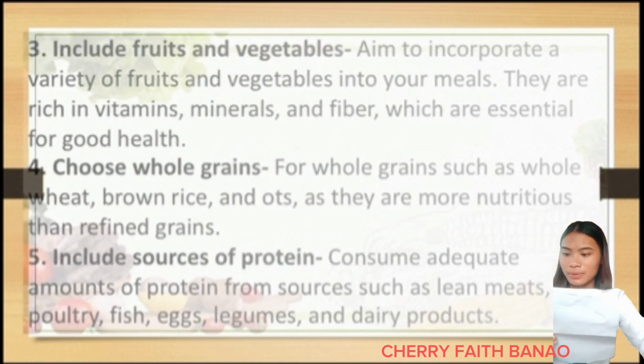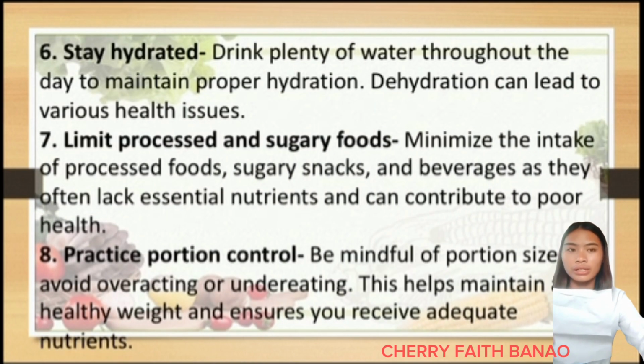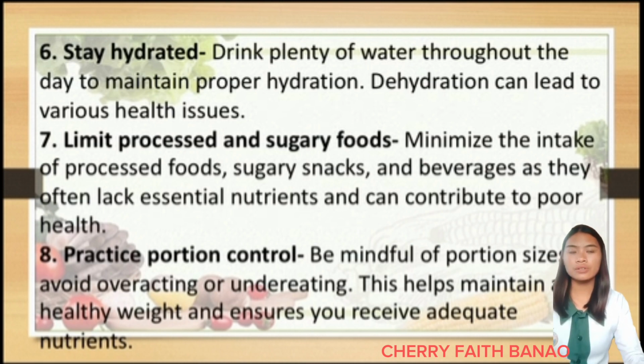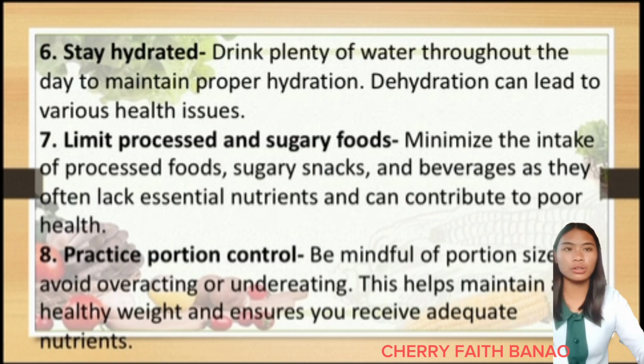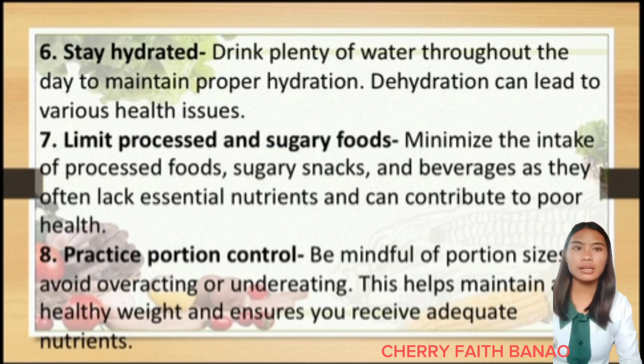Number 6, stay hydrated. Staying hydrated is crucial for preventing malnutrition and maintaining overall health. Number 7, limit processed and sugary foods. Number 8, but not the least, practice portion control. Practicing portion control is an important strategy for preventing malnutrition and maintaining a healthy, balanced diet. It involves consciously controlling the amount of food you consume during a meal or snack.